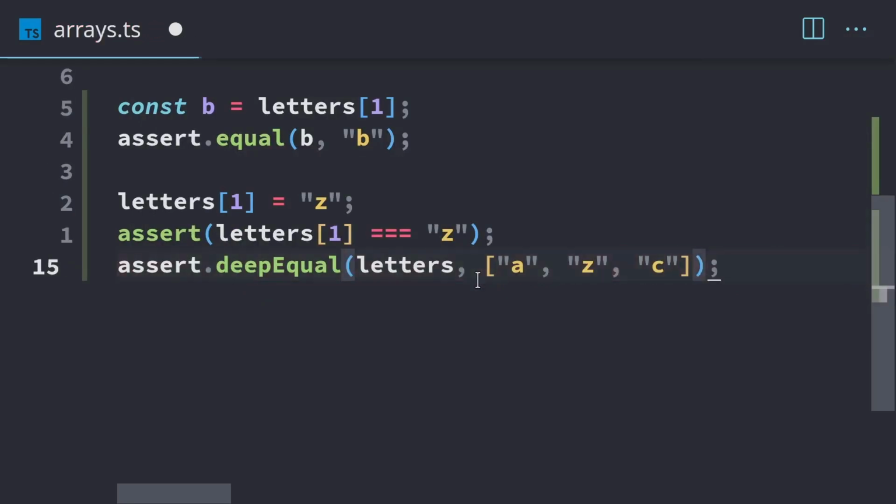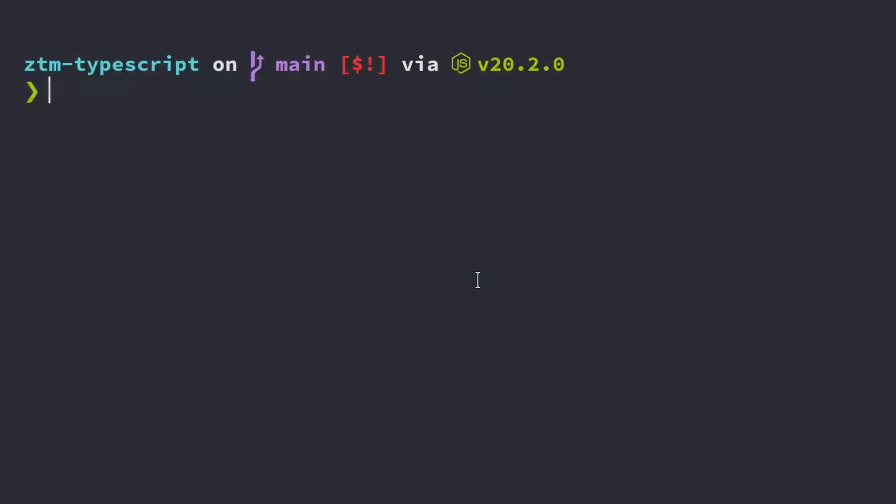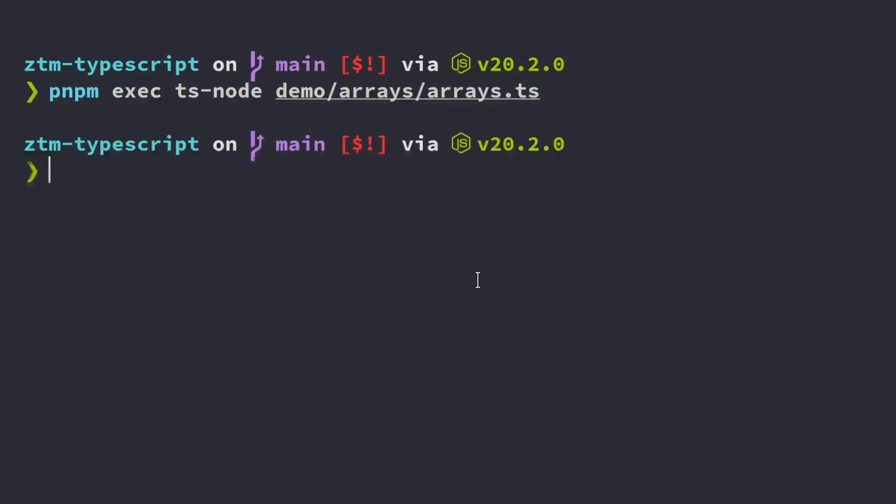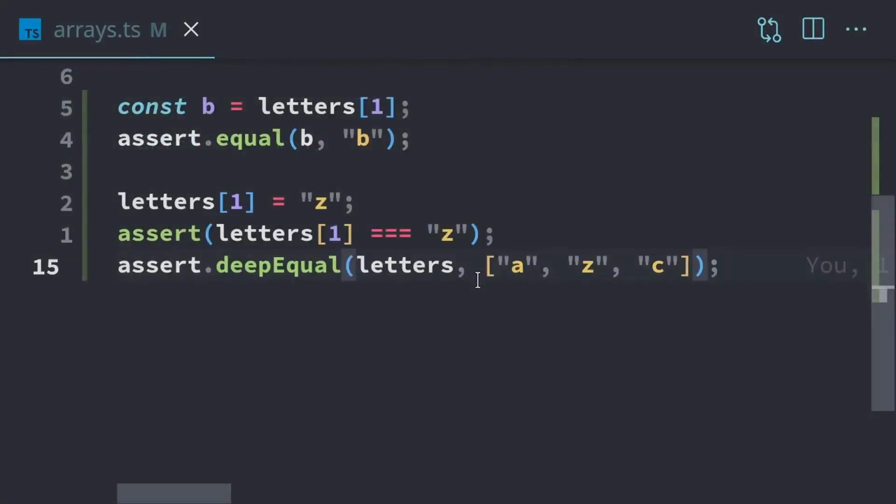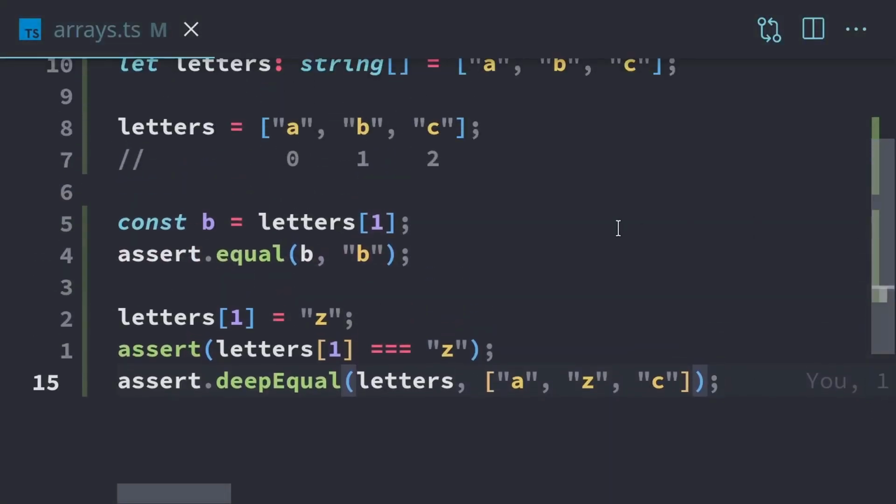I'm just going to run this to confirm everything is fine. So we're going to execute our arrays.ts, and we don't have any errors now. So to access things out of the array, we use this notation where we select the index, and to set something into the array, we use the same exact syntax, just with the position. If we want to set something, it's going to be on the left side of the equal sign. And if we want to read something, it's going to be on the right side of the equal sign.